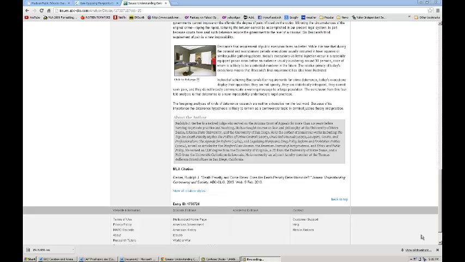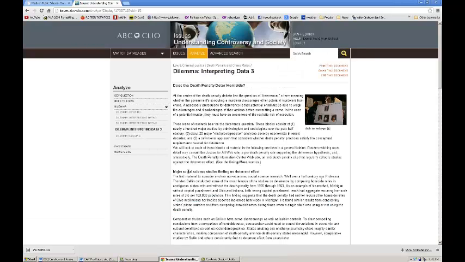And if I wanted to use a citation from the ABC-CLIO article, I would just scroll to the bottom and use the citation given on the bottom under MLA citation. I would just copy that and paste that under the article within my packet. I have other options to look at.